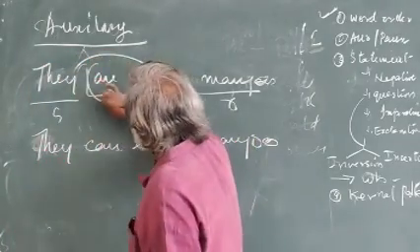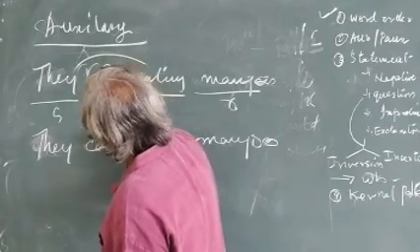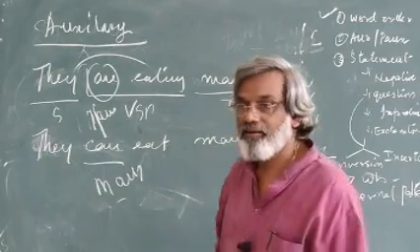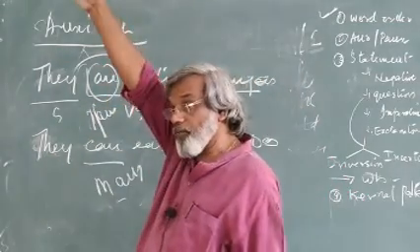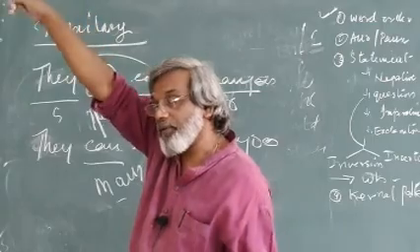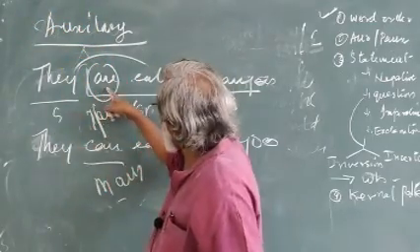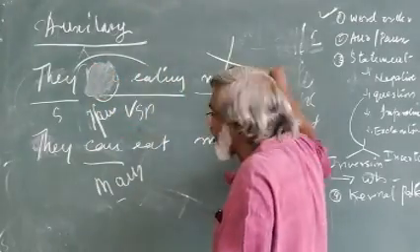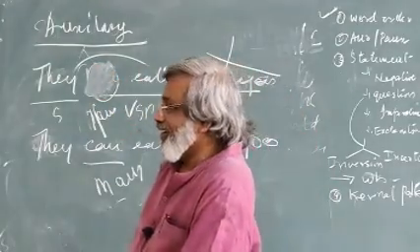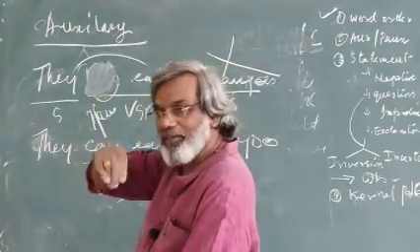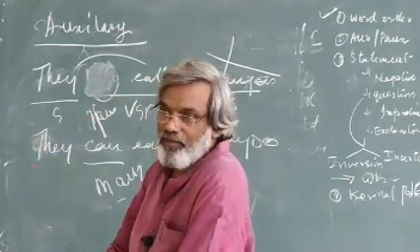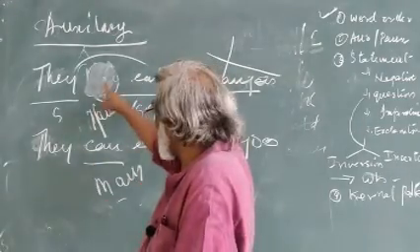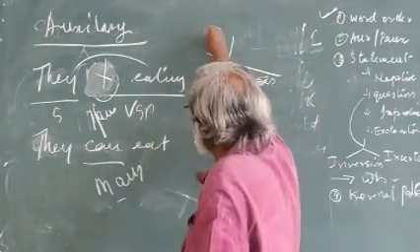Look here: "are" is PAUX, "can" is MAUX. Am I right? "Are" is the plural form of "is," which is an element of be, that is "are eating." Suppose you remove this "are" from the verbal phrase, the verbal part. You cancel this area, and the sentence will be incorrect.